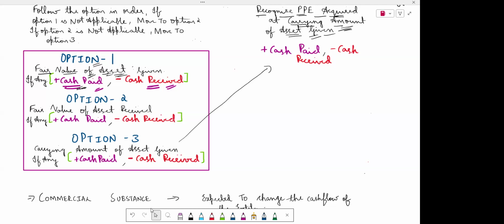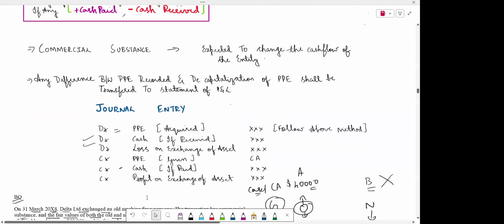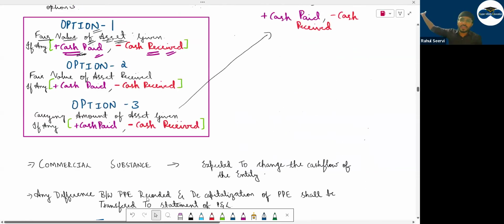2,000 cash is received, so it should be cash, deducted. It will be deducted. You only say why the other person will pay you cash back. I gave 40,000 worth of property or machine to him. He is giving me 2,000 back. Why is he giving me 2,000 back? Saying that Rahul, the asset which I have given you has low value when compared to the asset which you have given me. So I pay you 2,000. You be happy. In that case, I am receiving cash.